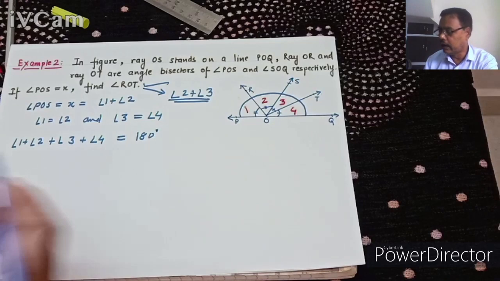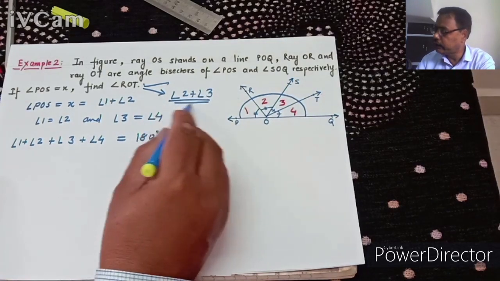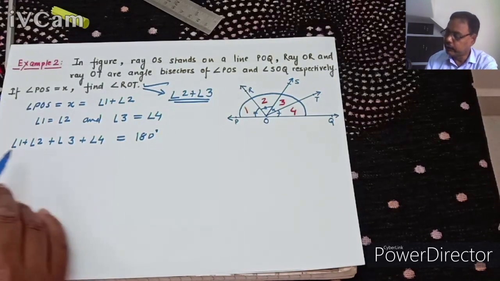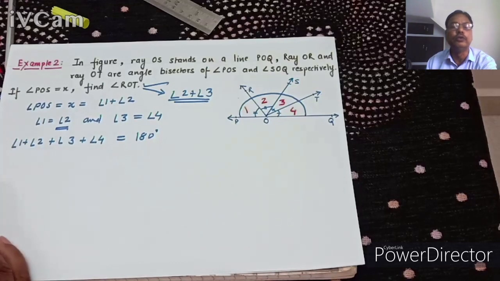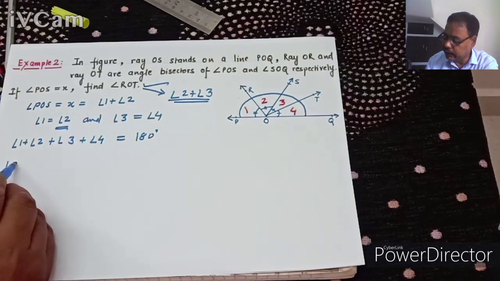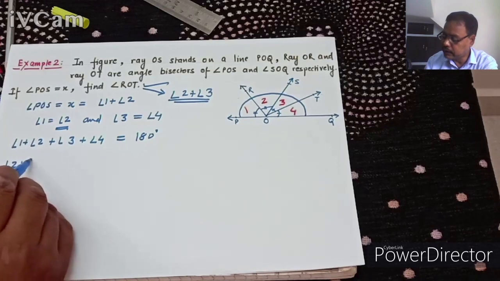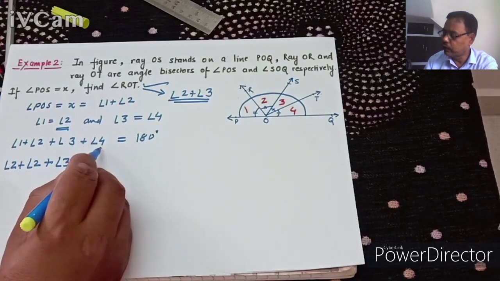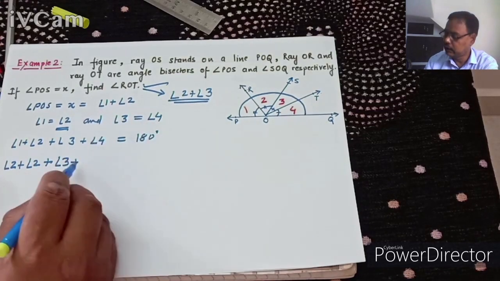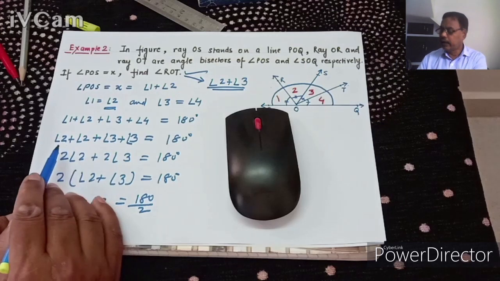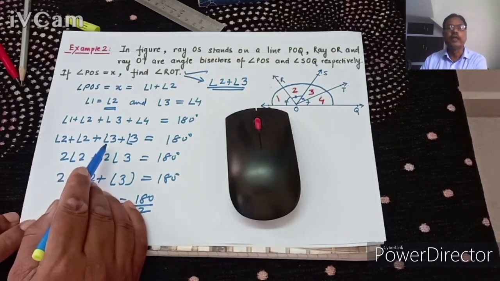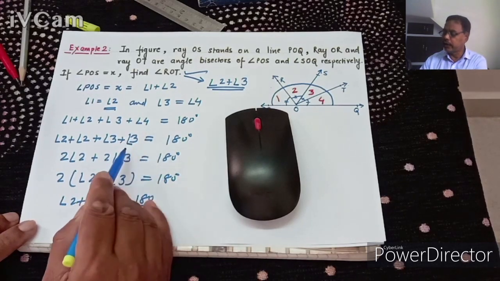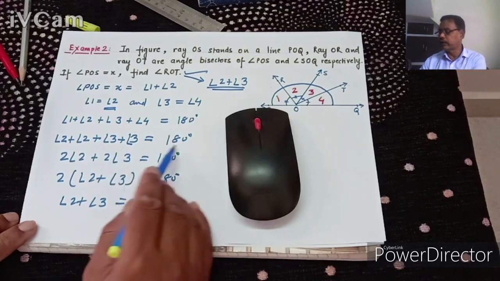Understand? Now we are going to find out angle 2 plus angle 3. That means 2 and 3 should remain, we do not need 1 and 4. So in place of angle 1 we can write angle 2. In place of angle 1 we write angle 2, plus angle 2, plus 3 we also need, so angle 3 as it is. In place of 4 we write angle 3, because angle 4 equals angle 3. So angle 2 plus angle 2 plus angle 3 plus angle 3, in place of angle 4 we have put angle 3, because angle 3 equals angle 4, equals 180 degrees.